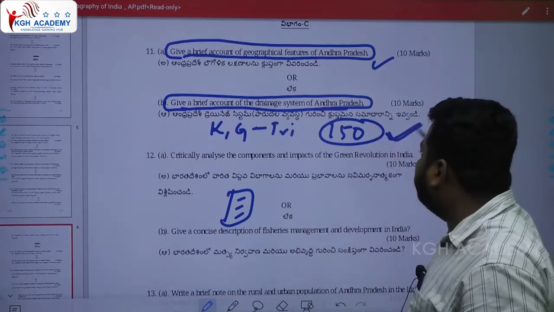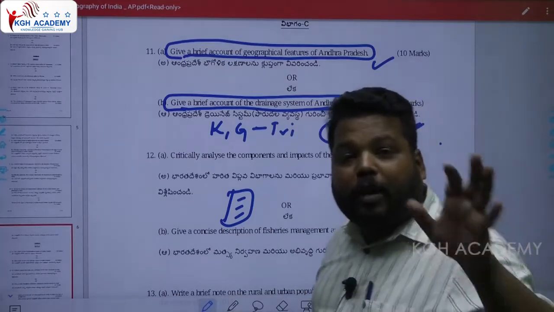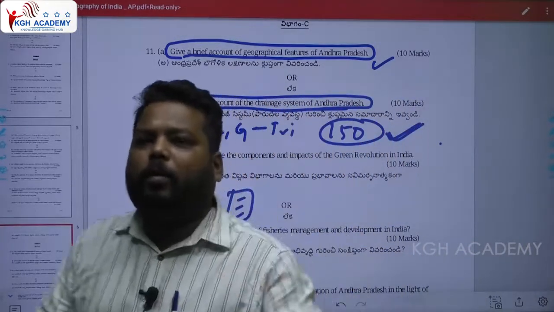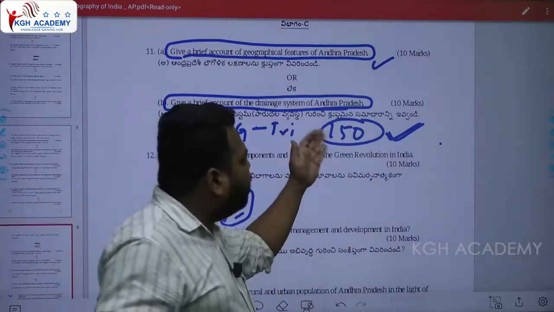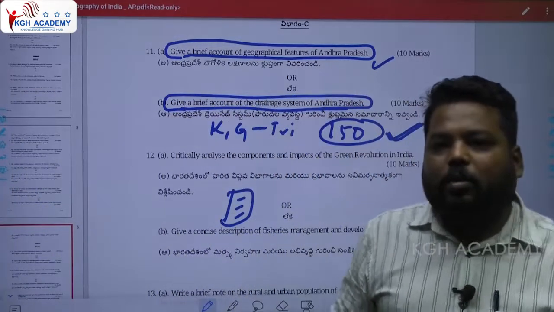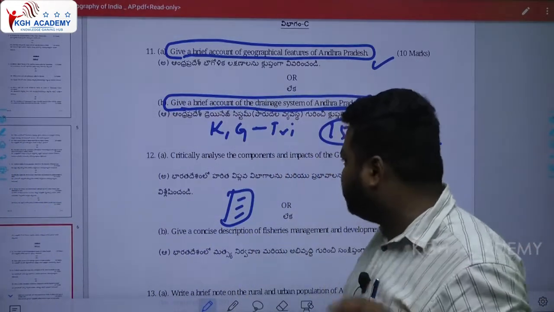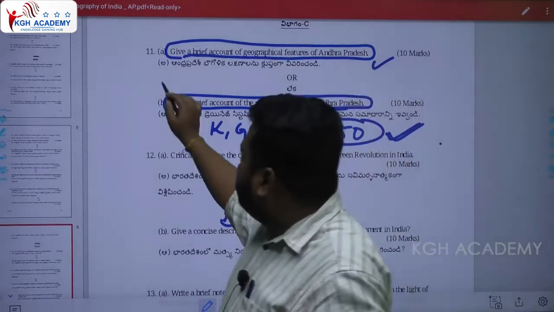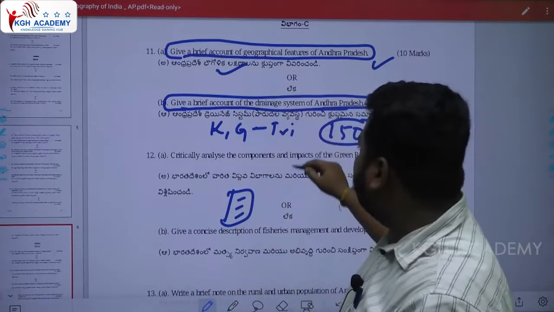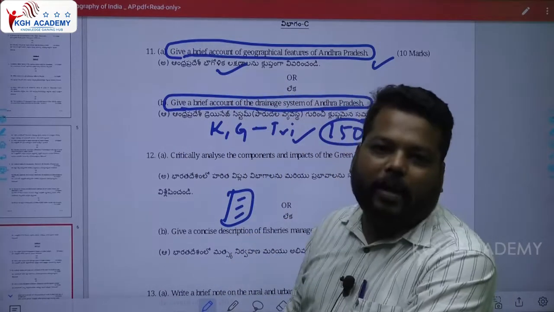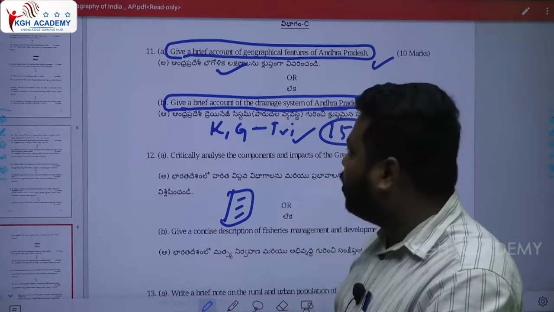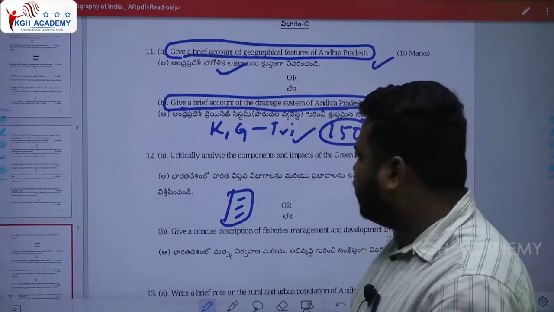So this is a direct question you would write here. After reading that much knowledge, we would understand it very easily. These concepts are very easy for us. Clear? So either you write geographical features or you write the drainage system of Andhra Pradesh. It is very simple. You can choose any one of these from unit 1.